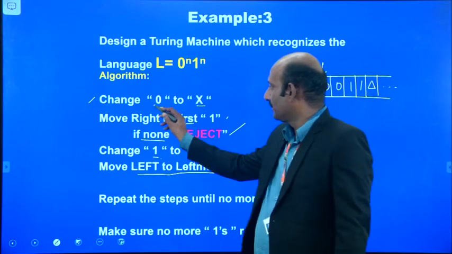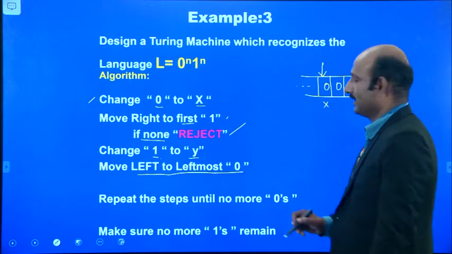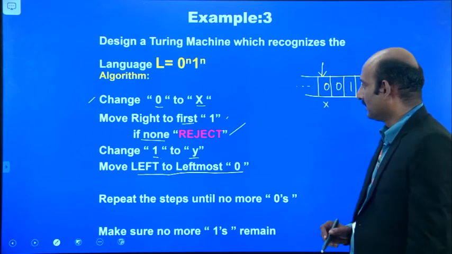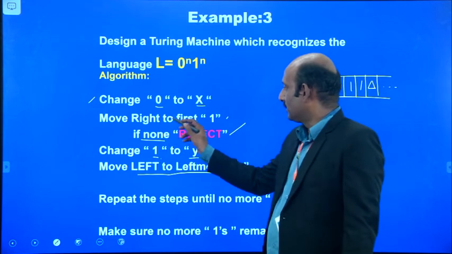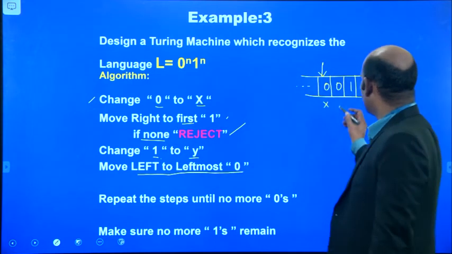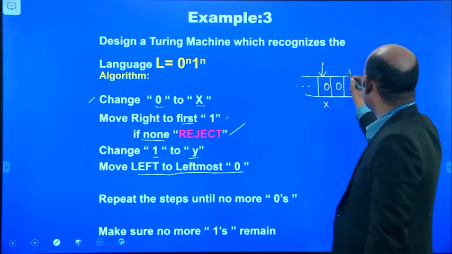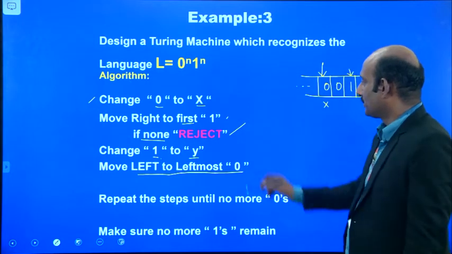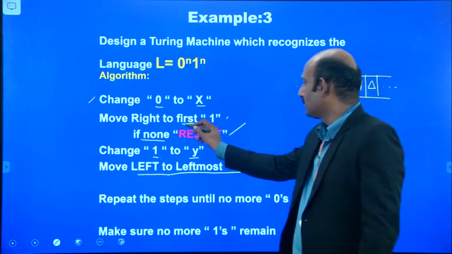Since it is 0, we replace it with x, and move right to the first 1.